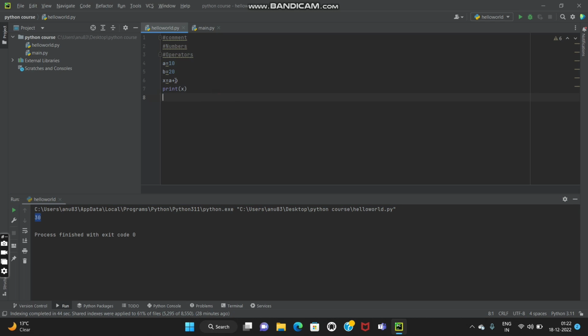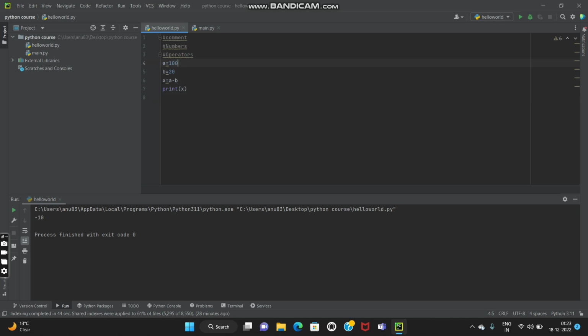You all know this plus sign, you have done mathematics in class 6 and 7. If I use the minus sign, okay, this minus sign is basically a subtraction operator. So if I write 10 minus 20, it will give me the result of minus 10.